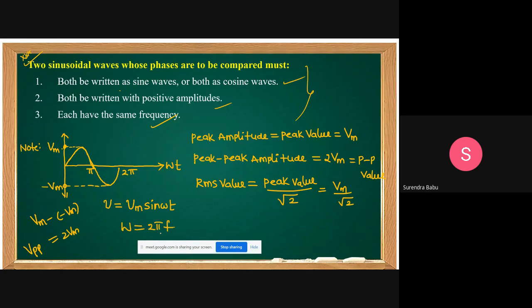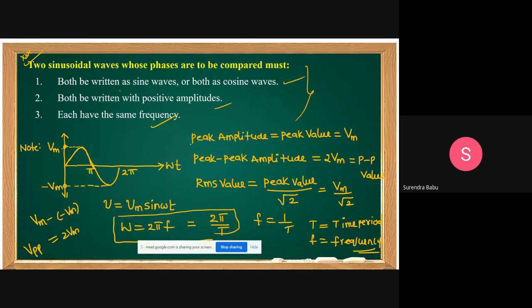You can also write it as 2 pi by T. Omega equal to 2 pi f, or equal to 2 pi by T, where f equal to 1 by T. f is the frequency and T is the time period.